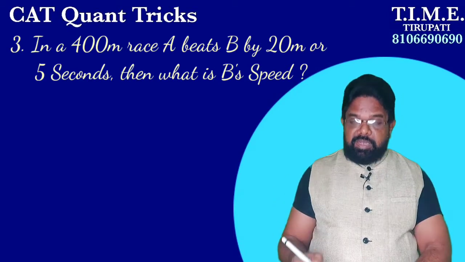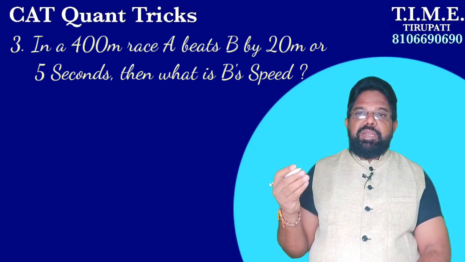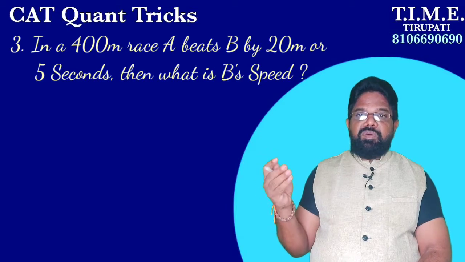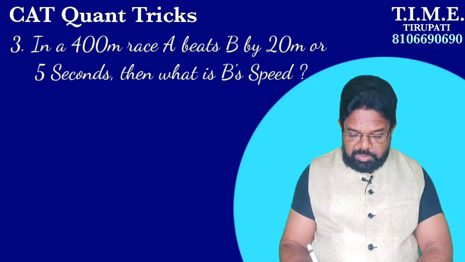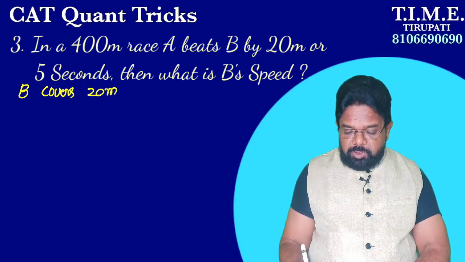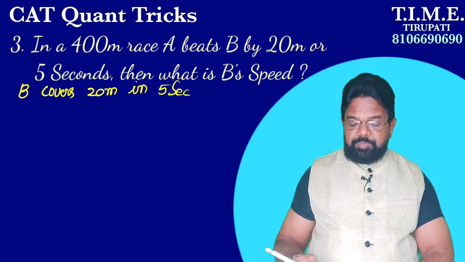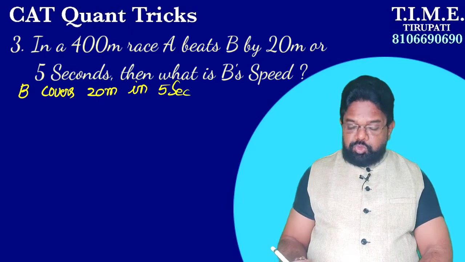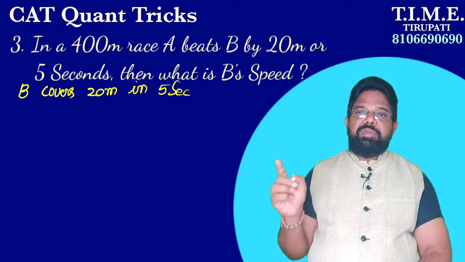By applying that, the length of the race is 400 meters. In a 400 meter race, A beats B by 20 meters or 5 seconds. What is our statement? B covers 20 meters in 5 seconds. Remaining distance is 20 meters, remaining time is 5 seconds.